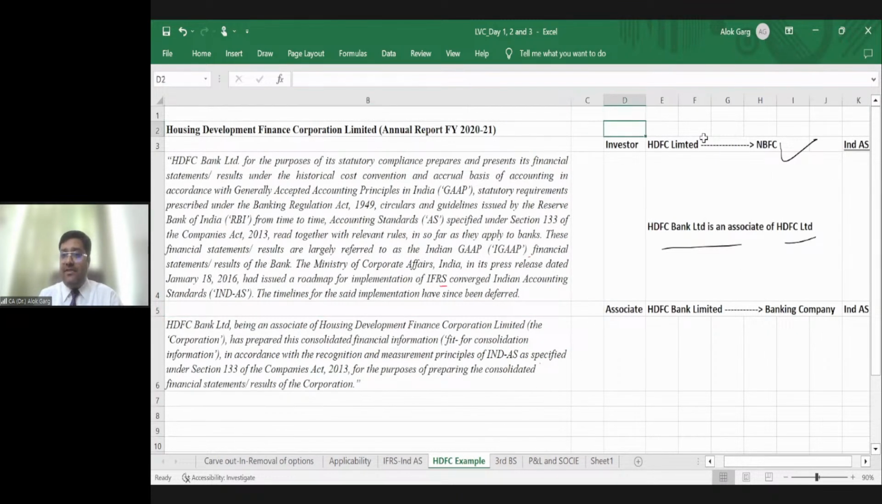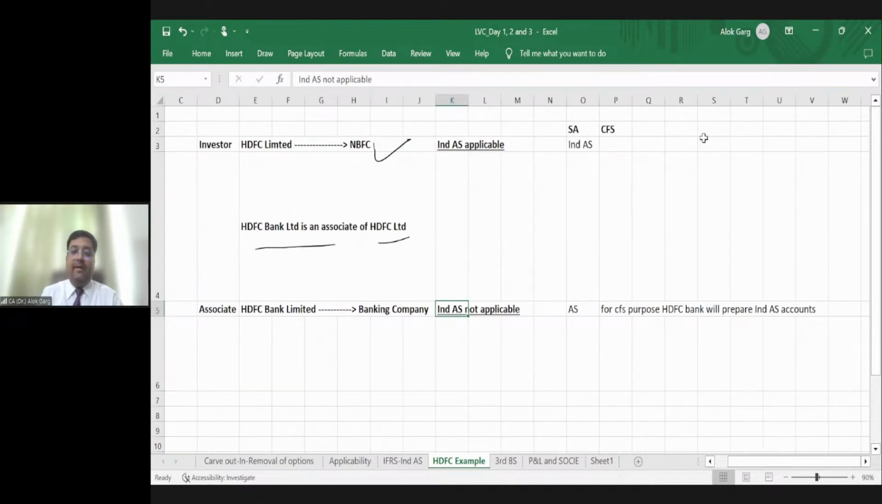HDFC Limited is an investor. This bank is an associate. And on this bank, Ind AS is not applicable, right? On the investor, Ind AS is applicable. The rule says if Ind AS is applicable to a company like the investor, it is applicable to the subsidiary, joint venture, and associate. So the rule says Ind AS will be applicable to the bank, but another rule says that banks are not allowed even voluntarily.